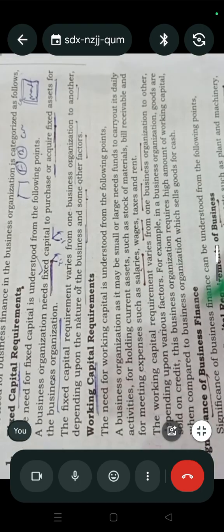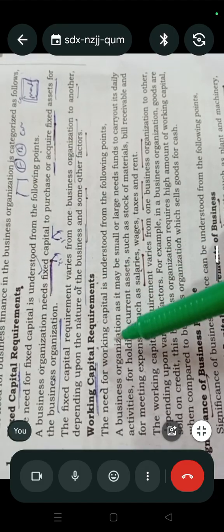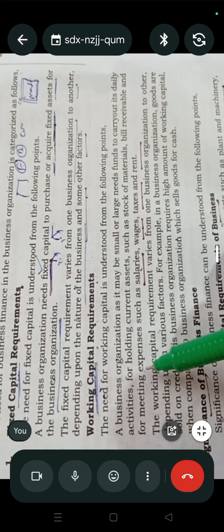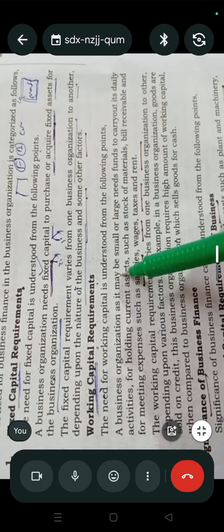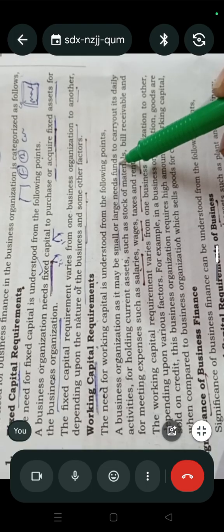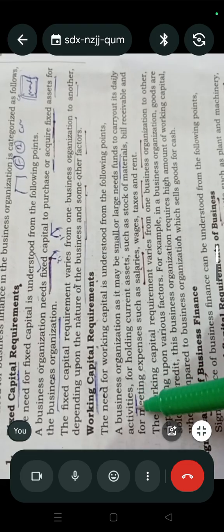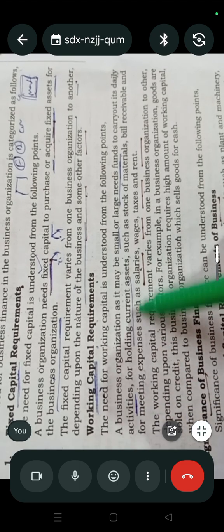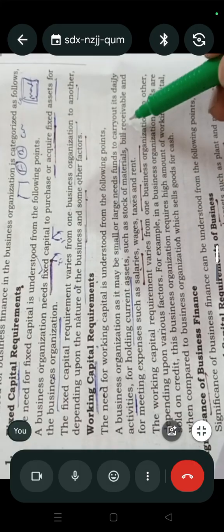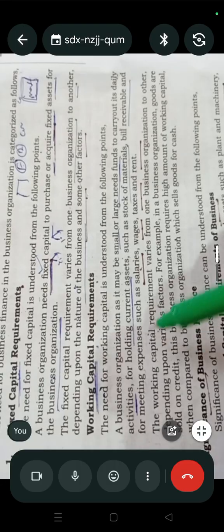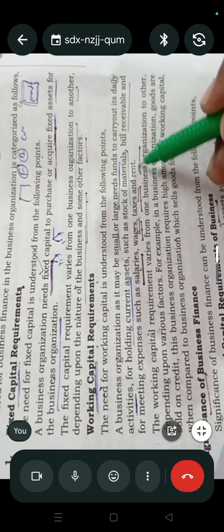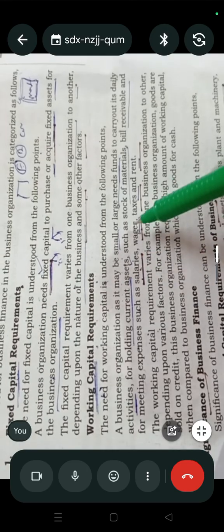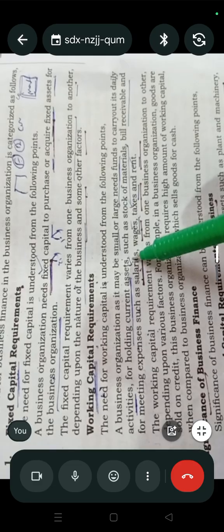Next, working capital. Working capital means money to satisfy the day-to-day activities. A business organization, whether small or large, needs funds to carry out its daily activities. That means to satisfy their daily activities, they need money for holding current assets such as stock of material, bills receivable, and for meeting expenses like paying salaries, wages, taxes, and rent. To pay these, they need working capital. For day-to-day activities, they are spending money to pay salaries, wages, taxes, and rent. They need money. That is working capital.